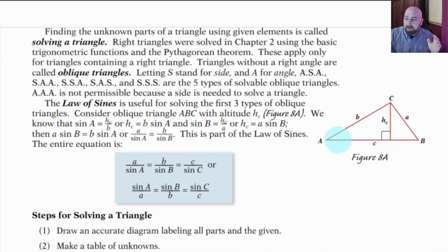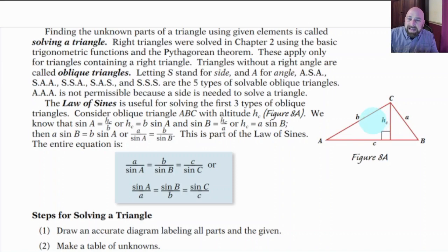Okay. So look over here at this triangle. What's actually going on is we've taken an oblique triangle, A, B, C, this big triangle out here, and we've added a height. That's what h stands for, is height.